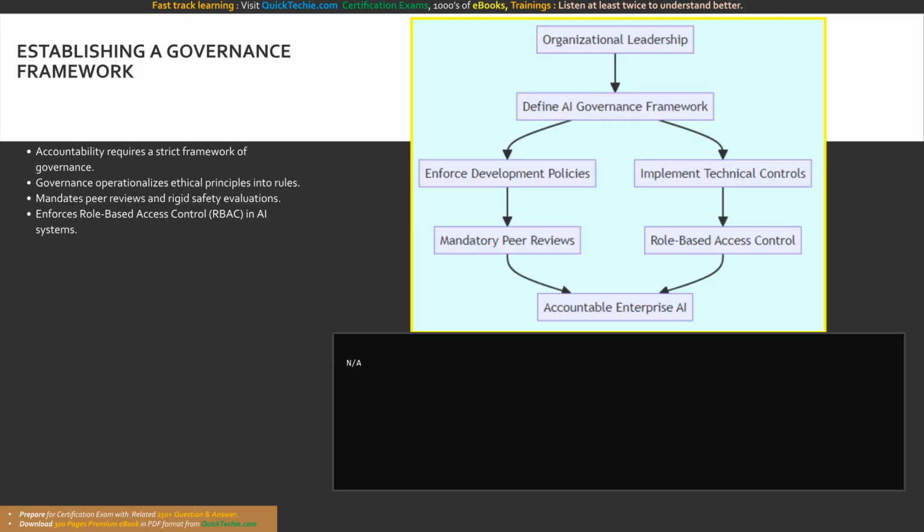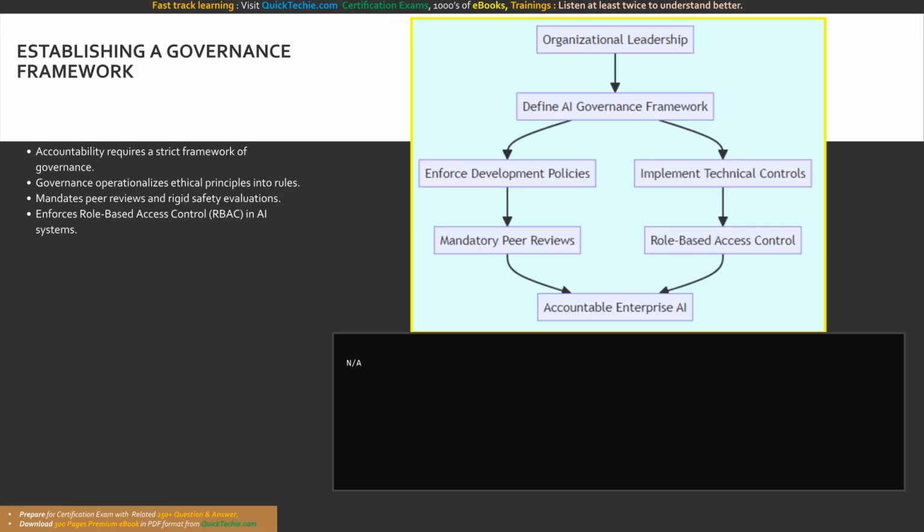The Microsoft training materials provide the definitive answer, explicitly stating that it is highly important for organizations developing AI models and applications to define and apply a strict framework of governance to help ensure that they apply responsible AI principles to their work. A governance framework is not simply a written policy document stored on a corporate intranet. It is a comprehensive, operationalized system of checks, balances, and technical controls integrated directly into your software development lifecycle.